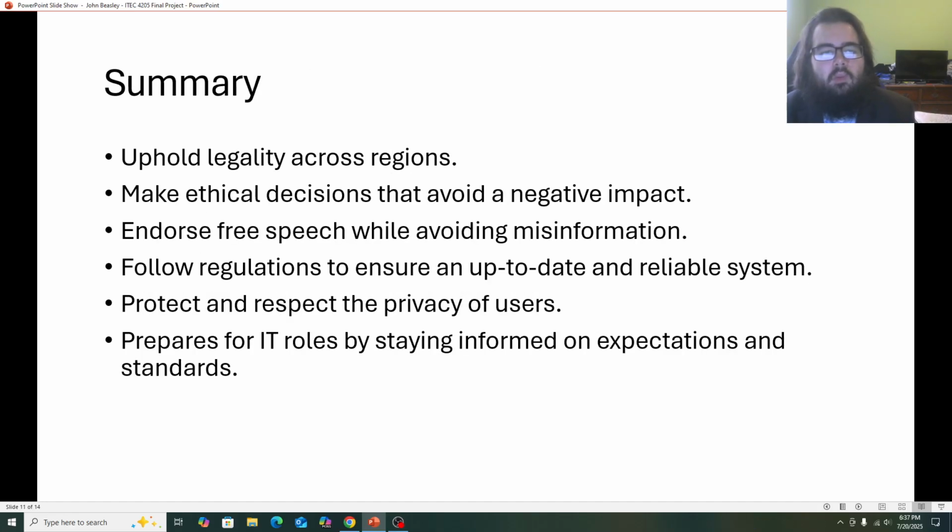In summary, we're looking to uphold legality across various regions with things like the GDPR, European Union regulations, for example. We're going to be making ethical decisions because we don't want to have a negative impact on the world around us. We want to endorse free speech, but avoid using it in harmful ways. And we want to follow regulations to ensure an up-to-date, reliable system. We're going to protect and respect the privacy of users, and we're going to prepare for the future. And me personally, as an upcoming professional, this is going to help me prepare for IT roles by staying informed on expectations and standards going forward.